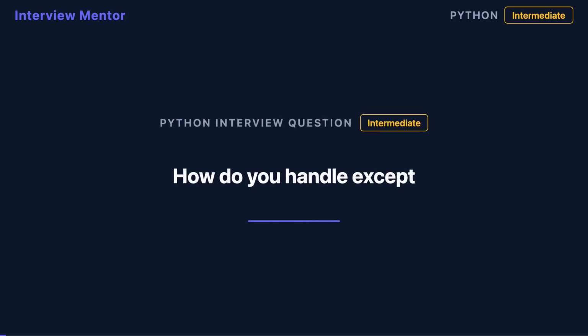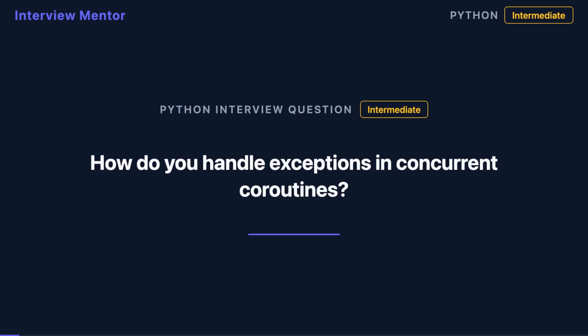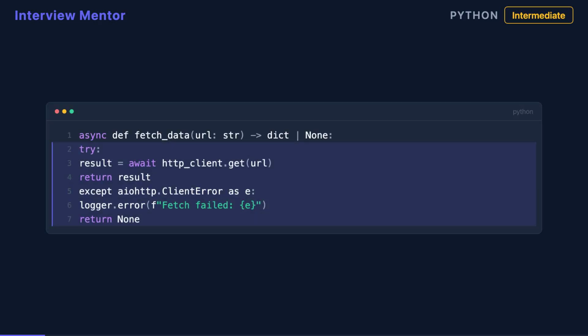In async Python, exceptions can vanish without a trace. Here's how concurrent coroutines should handle them. The first line of defense is a simple try except inside your coroutine. Like synchronous code, you catch the exception locally, log it, clean up resources, and return a fallback. This isolates failure to one task without affecting the rest.